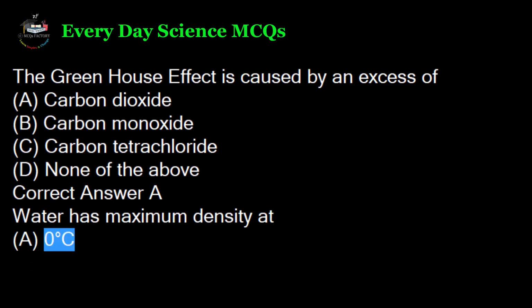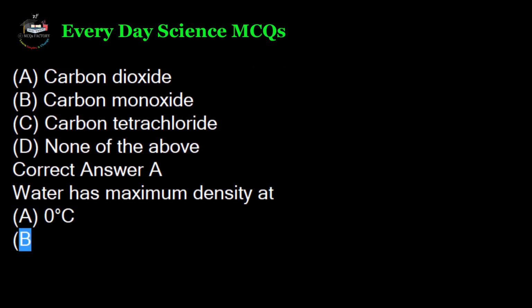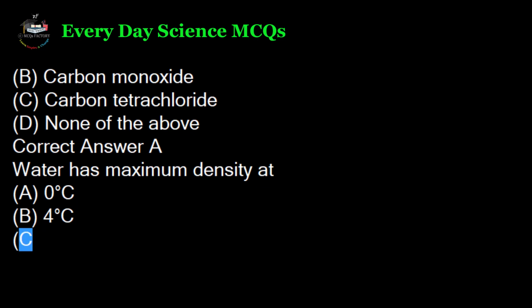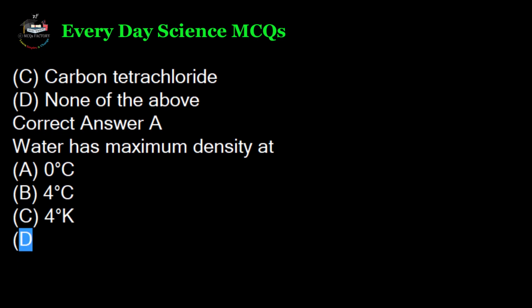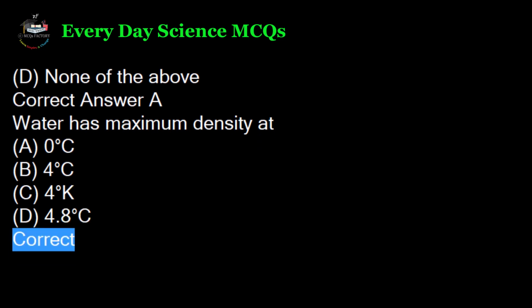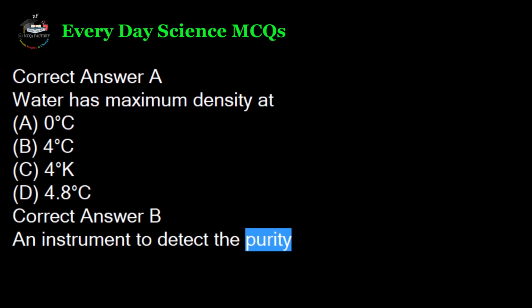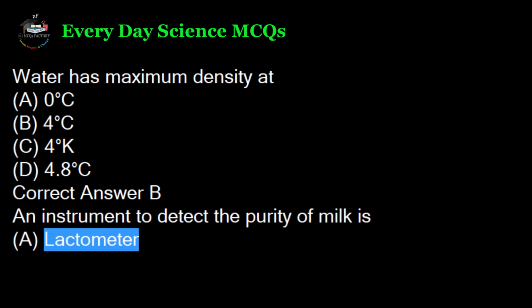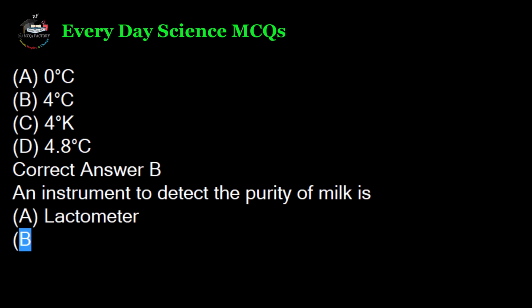0 degrees Celsius. B. 4 degrees Celsius. C. 4 degrees Kelvin. D. 4.8 degrees Celsius. Correct answer B. An instrument to detect the purity of milk is A. Lactometer. B. Hygrometer.